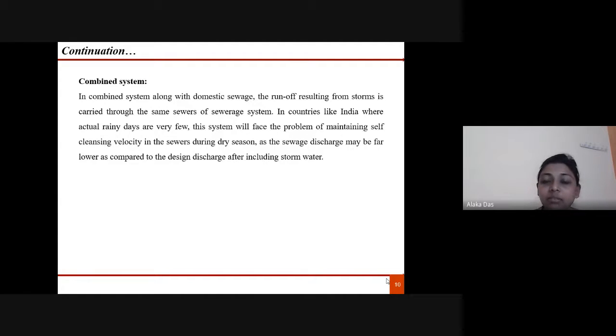Next is the combined system. In the combined system, we use one conduit through which both the domestic sewage as well as the runoff resulting from storms is carried. So in countries like India, in areas where rainfall is very few, the system will face the problem of maintaining the self-cleansing velocity in the sewers, because in the dry season the sewage discharge may be far lower than what was designed, including the stormwater.